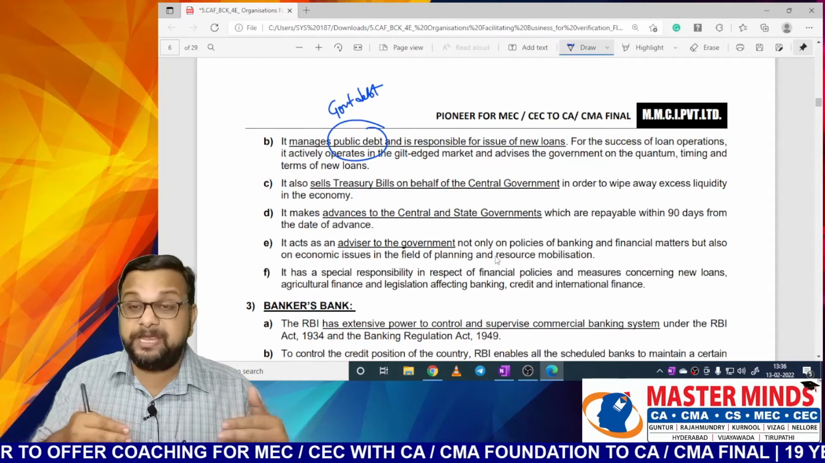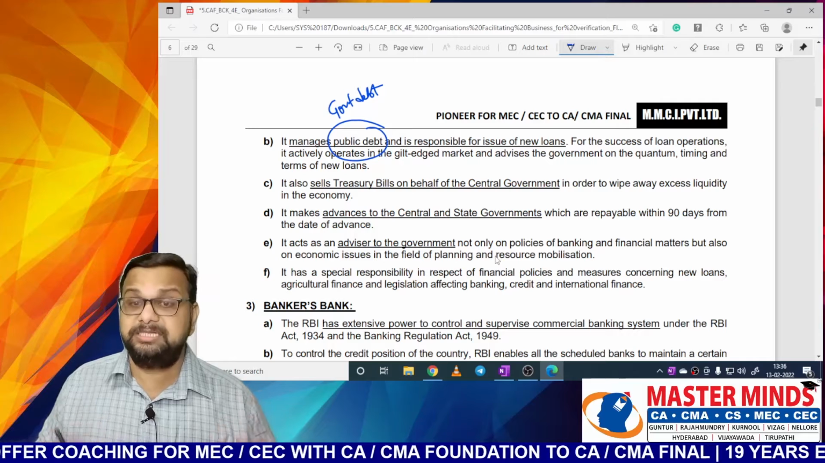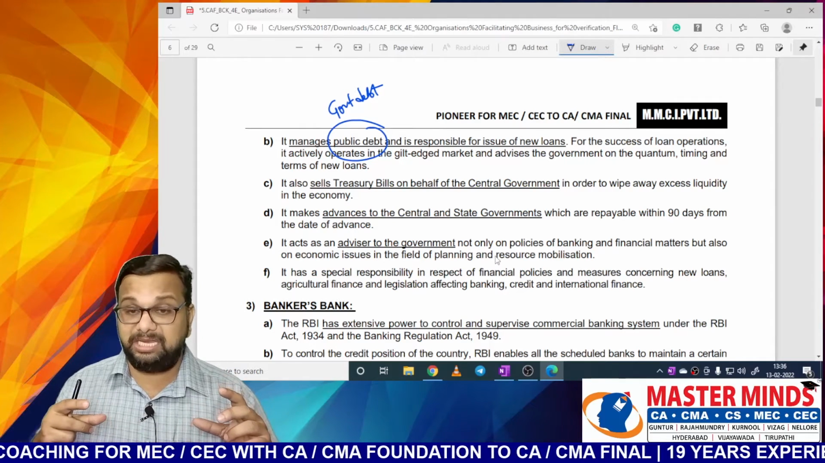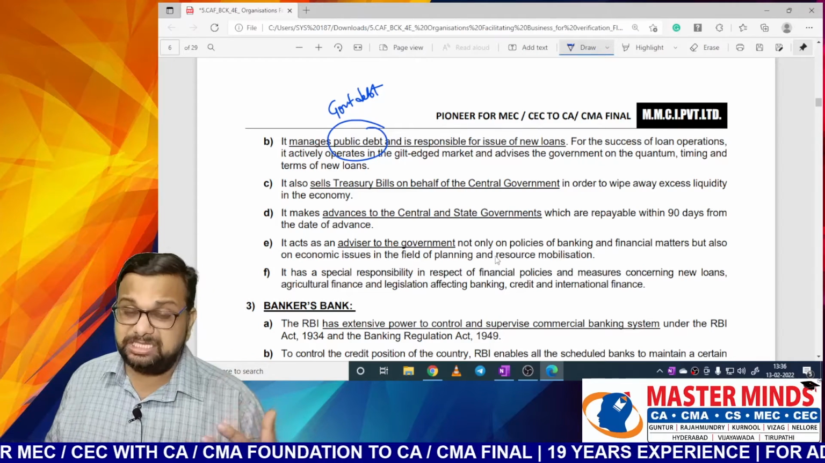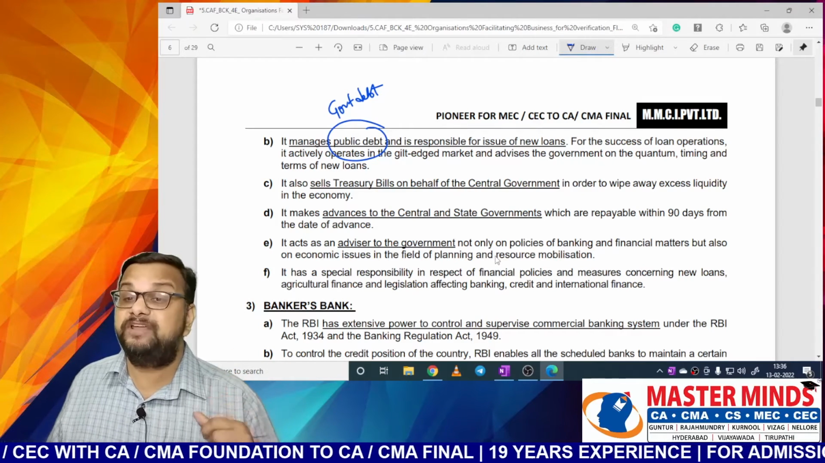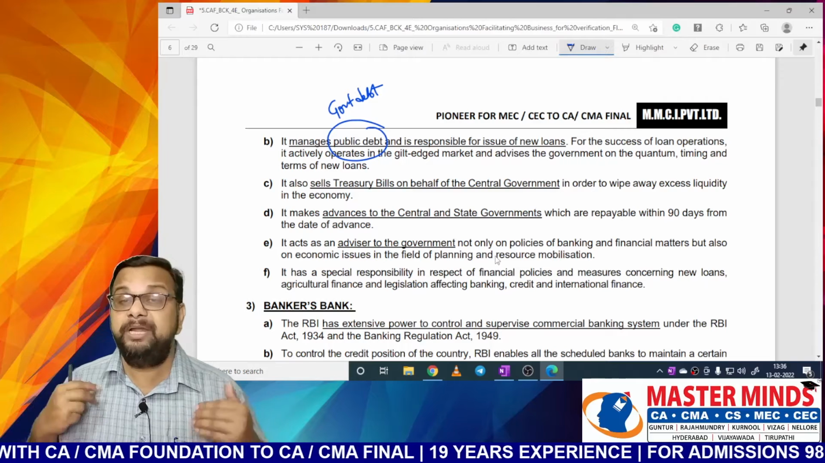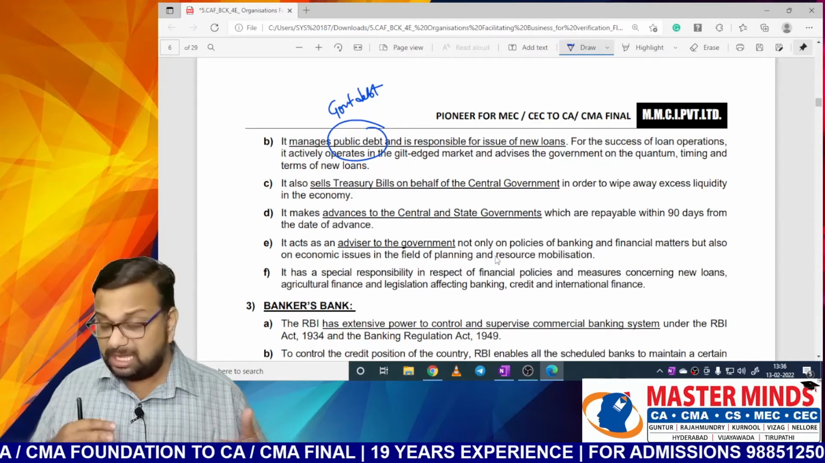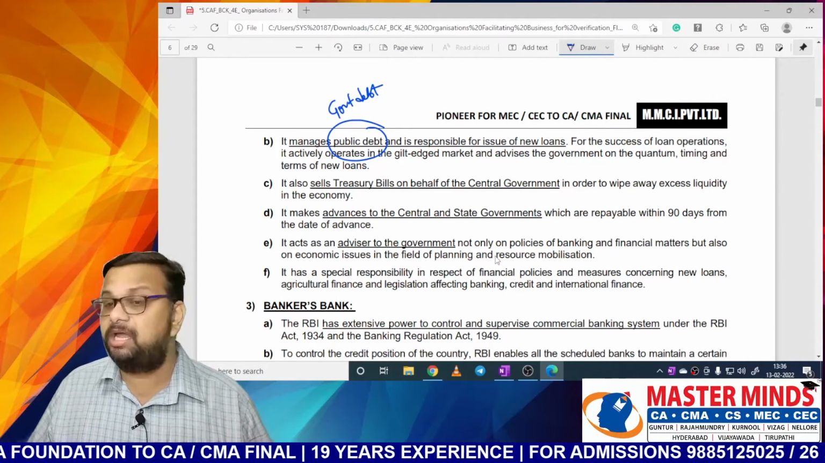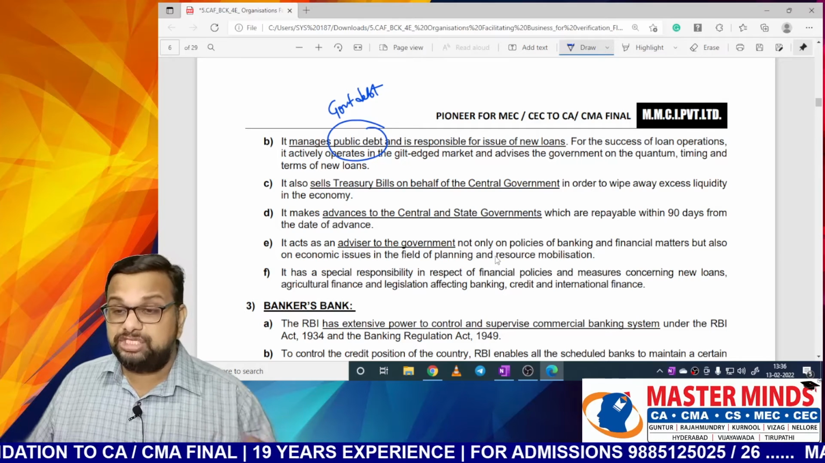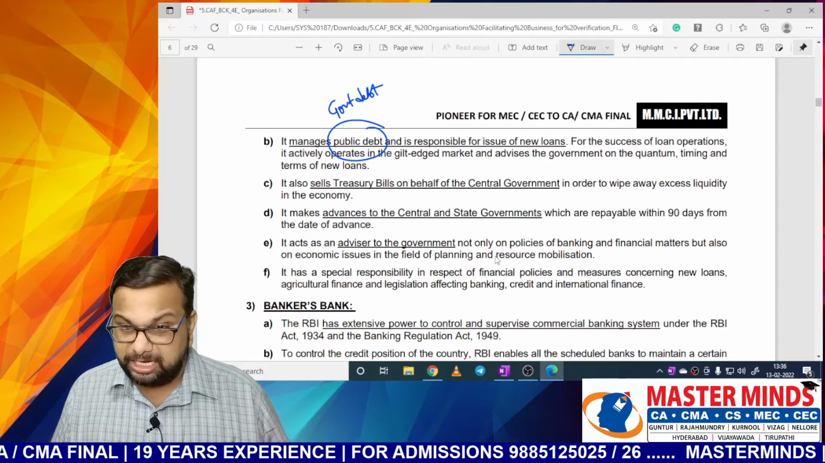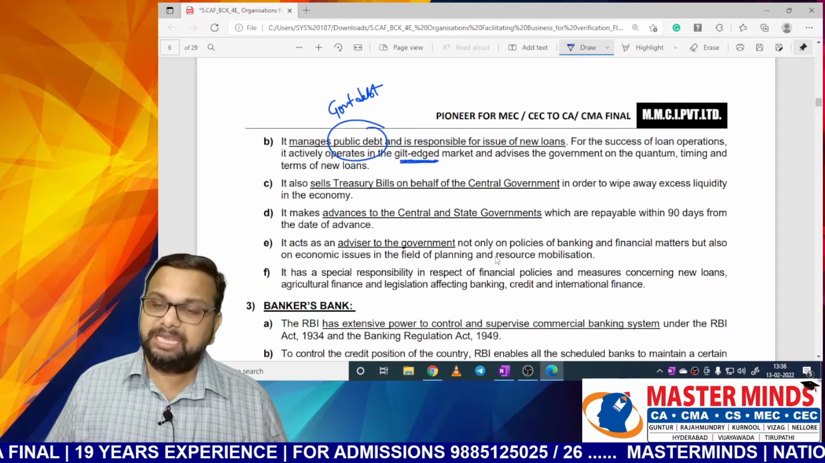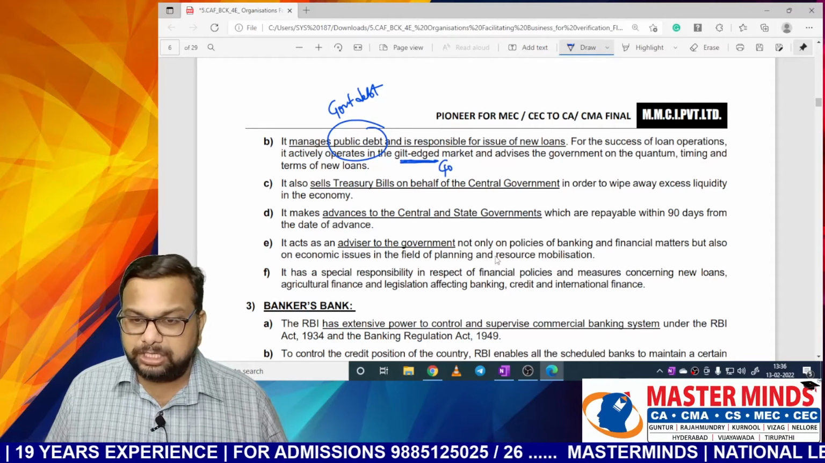That means when RBI is maintaining all the receipts and payments, it can easily pinpoint the public debt. Okay, so that is the reason why it manages public debt and is responsible for issue of new loans. So if government of India is in need of new loans, the RBI will provide these loans to government of India or a state government. For the success of loan operation, it actively operates in a gilt edge market. Gilt edge here means we are talking about government securities.